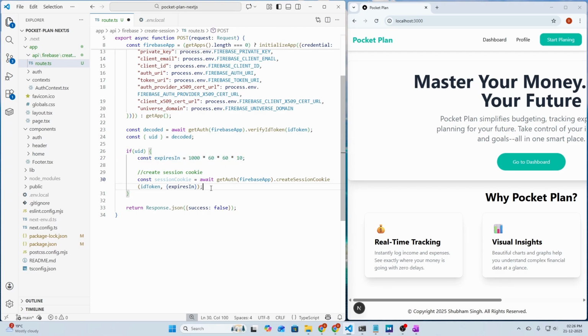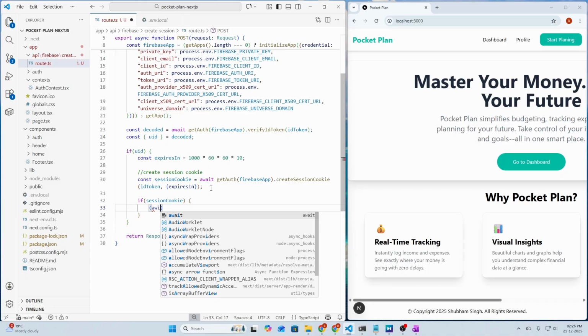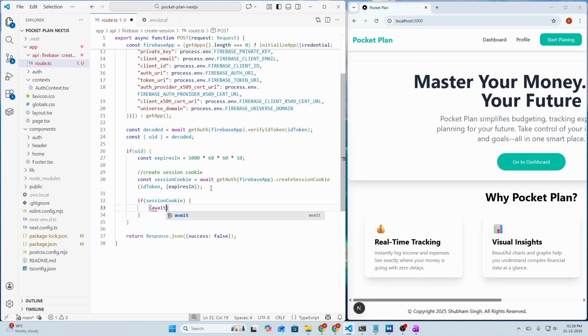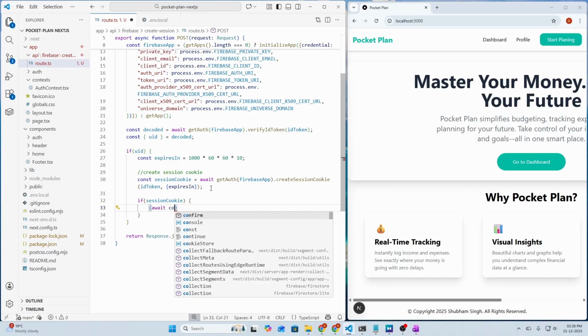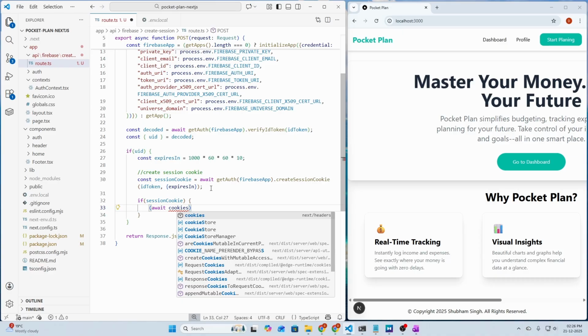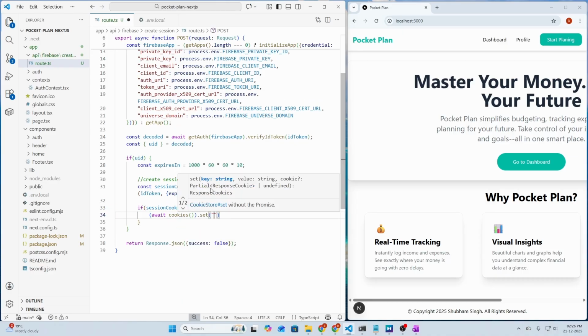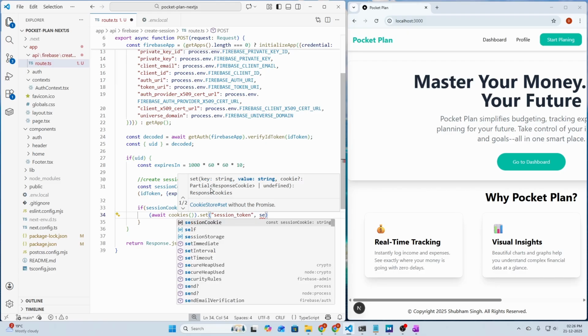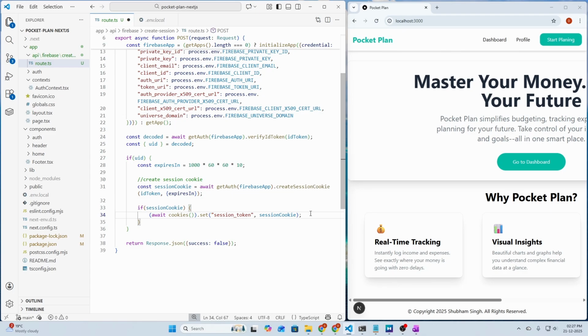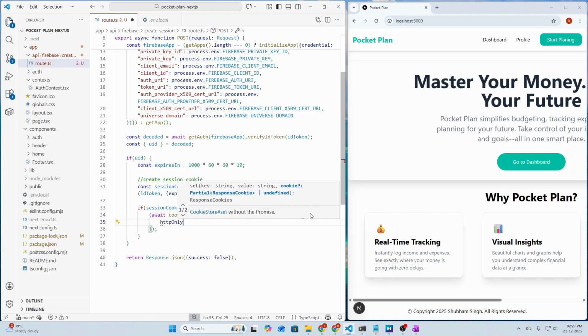Then we need to close this call and check if session cookie exists. Then we need to call await, and then we need to say cookies from next headers, and we need to set the cookie here. So let's call it session token and pass the session cookie here, and we can define some extra options to our cookies such as httpOnly.